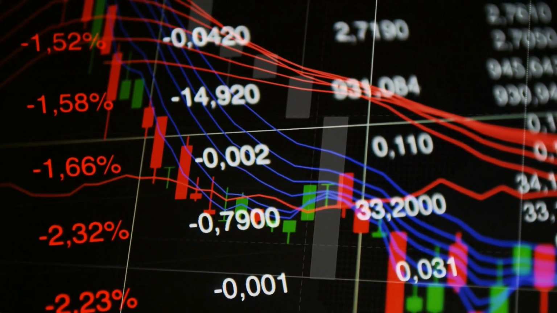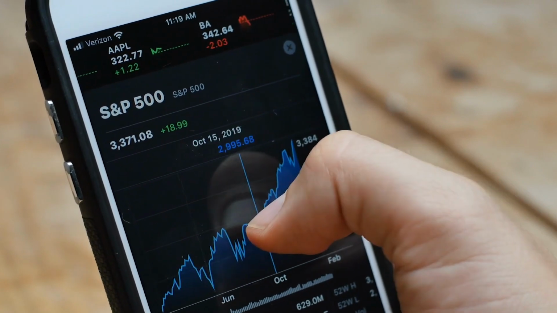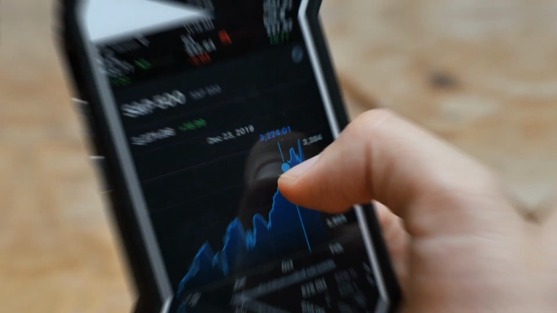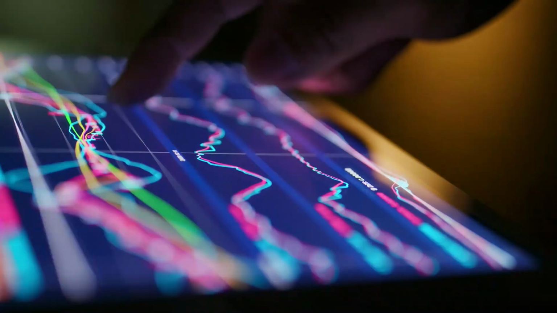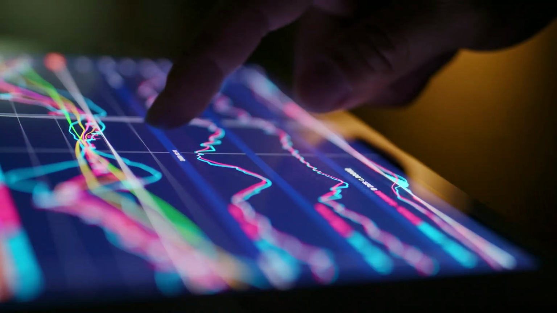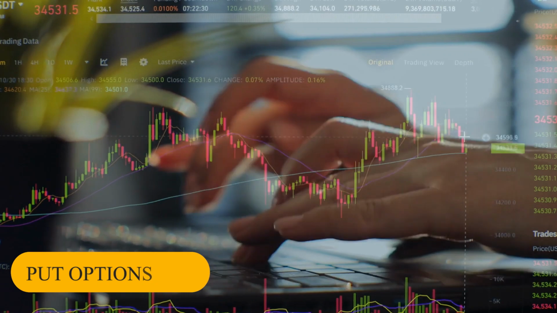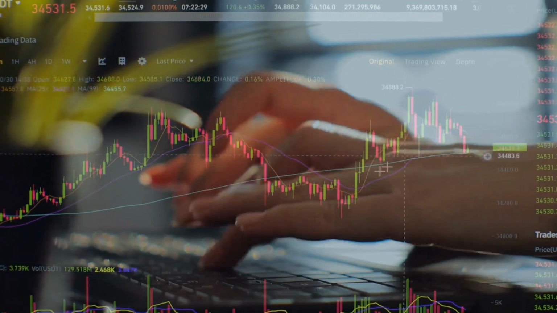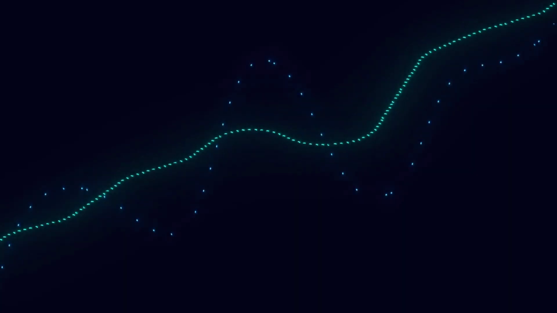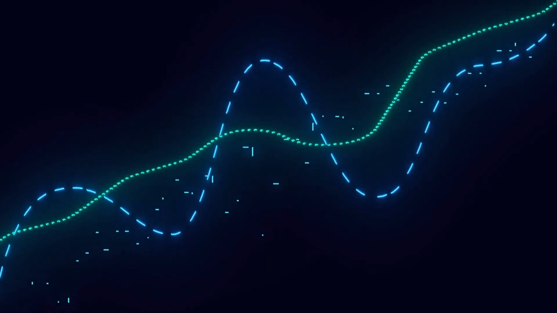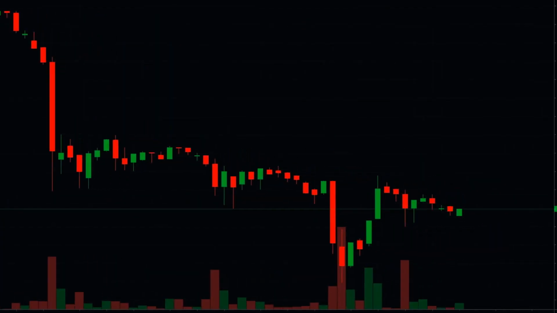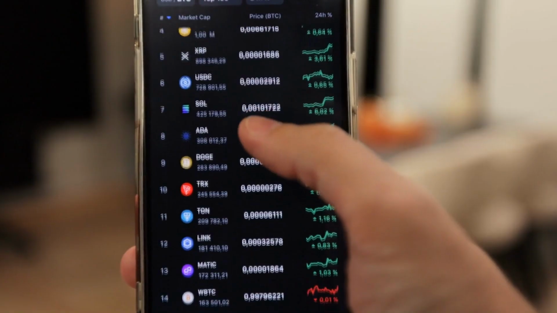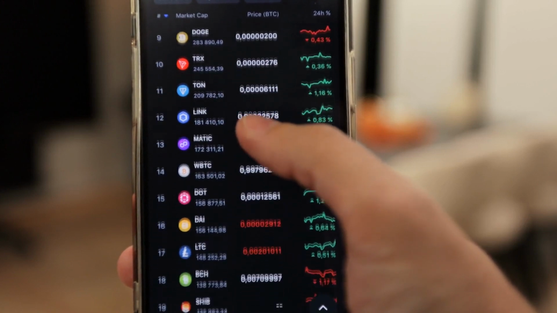Here's how to benefit from call options. When the underlying asset's price exceeds the break-even point, you can sell the call option, known as closing your position, and earn the difference between the premium you paid and the current premium. Put options. When the asset's price falls below the break-even point, you can sell the options contract to close your position and collect the difference between the premium you paid and the current premium. Alternatively, you have the opportunity to sell the underlying asset at the agreed-upon strike price.